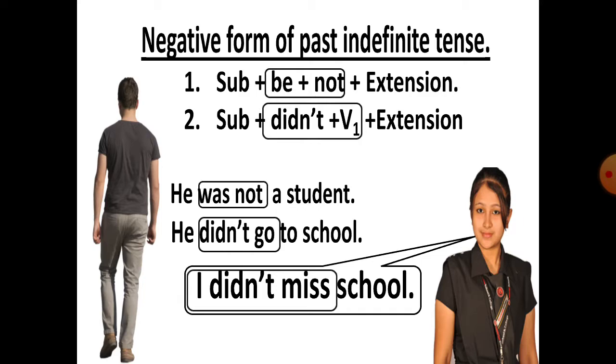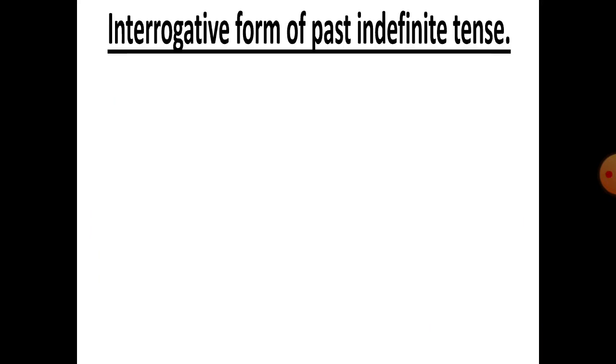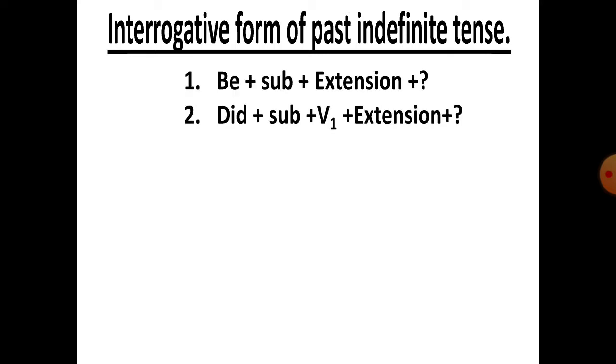Okay, dear students, let's see the interrogative form of past indefinite tense. Here is the structure. It's the same. Just the be verb will come first, then the subject, then the rest of the words.